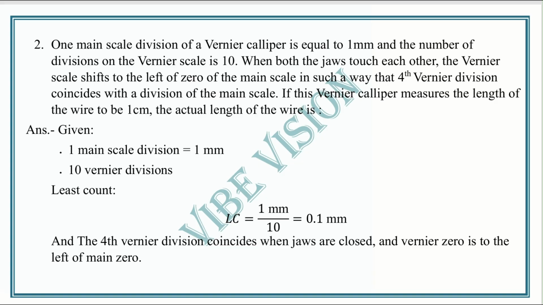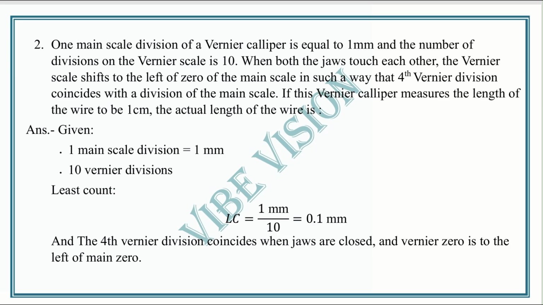One main scale division of a vernier caliper. I think you have all gone through the practical session in your board examination. So you see the vernier caliper, which is used to measure an object's width, length, etc. It is a fundamental instrument which we know from the experiment or practical.